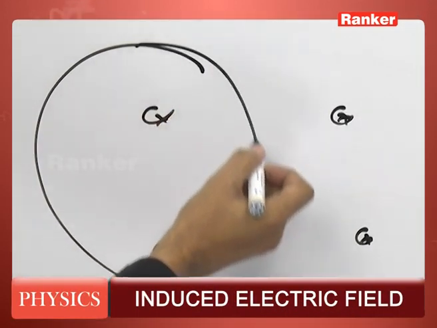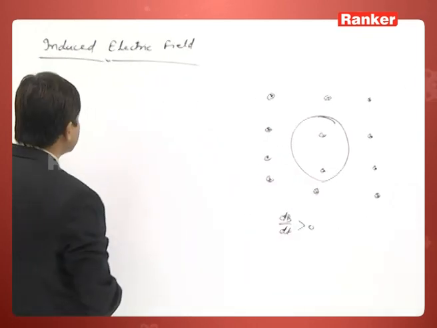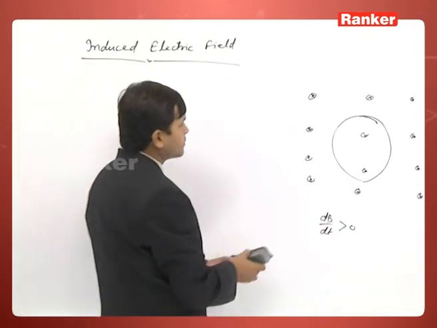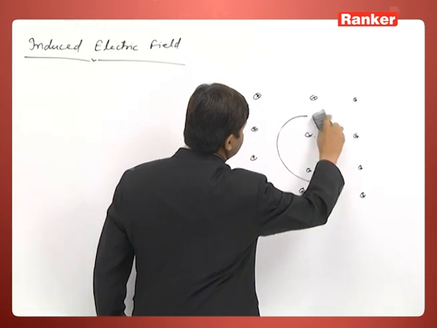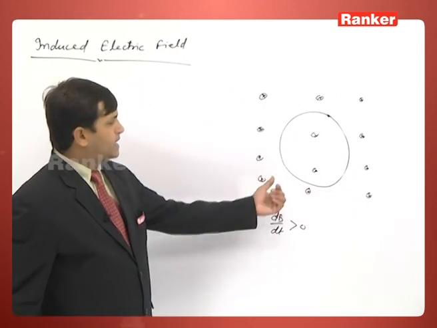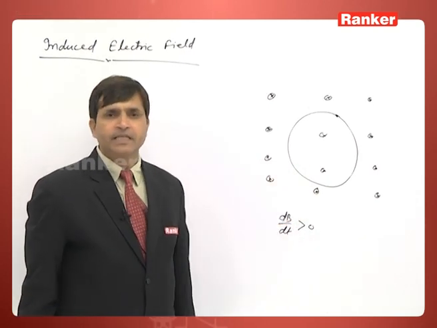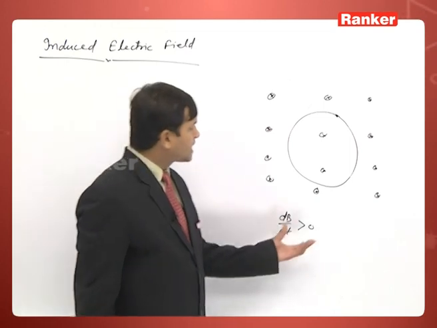The presence of a loop does not indicate the induced electric field. If a conducting loop is kept, its presence is just for verification. So, what has been found?